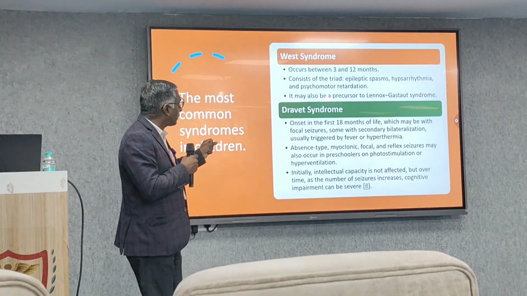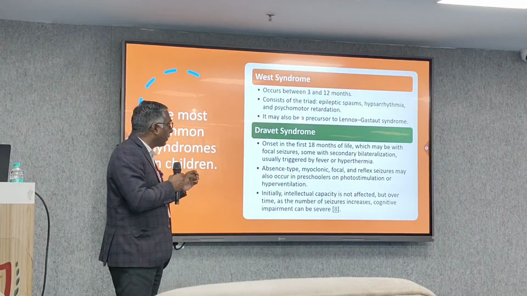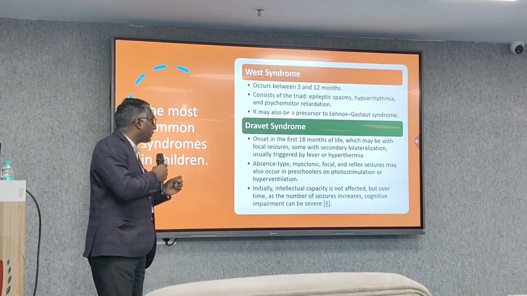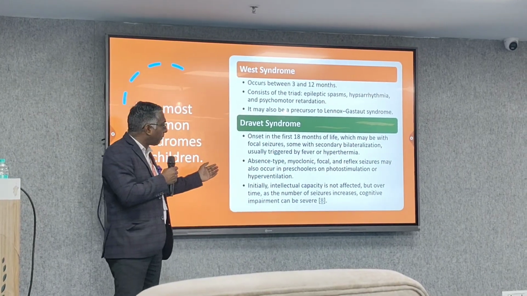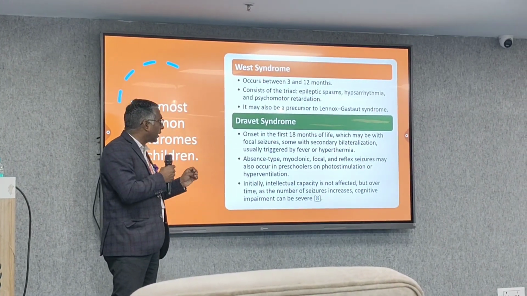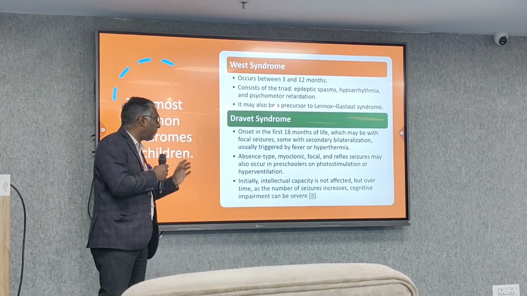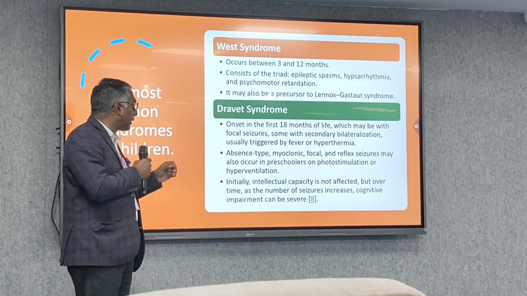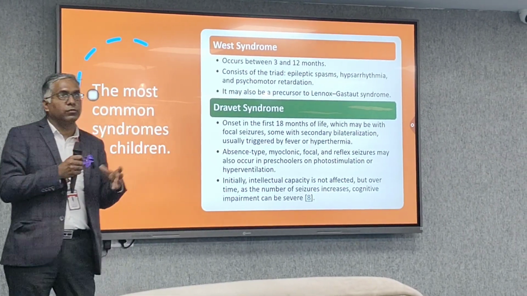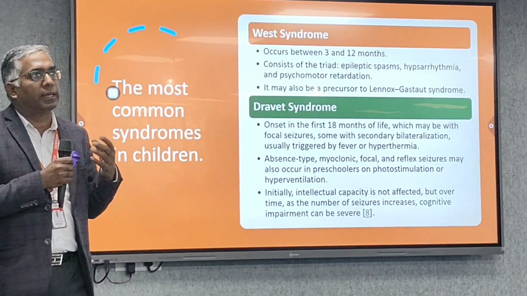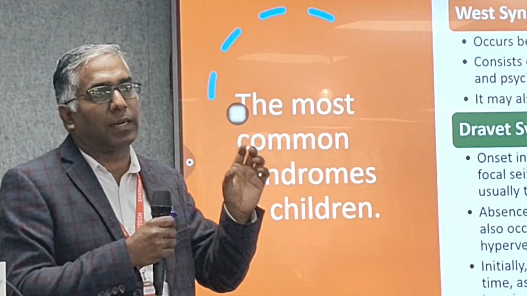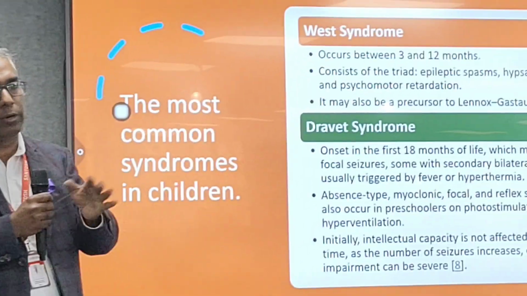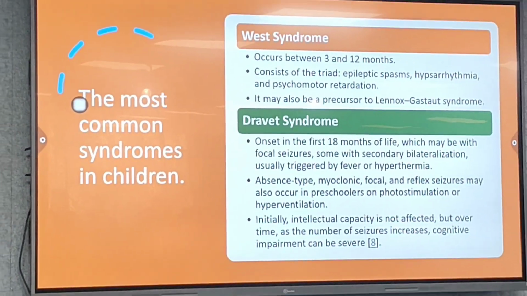Next syndrome is Dravet syndrome, with onset in the first 18 months of life, which may be a focal seizure with secondary bilateralization, usually triggered by fever or hyperthermia. It can be absence type, myoclonic, focal, and reflex seizures may also occur in preschoolers from photostimulation or hyperventilation. Initially, intellectual capacity is not affected, but over time, as the number of seizures increases, cognitive impairment can be severe. It means if untreated epilepsy is there, it is going to cause certain damage to the brain, leading to overall cognitive decline over a period of time.